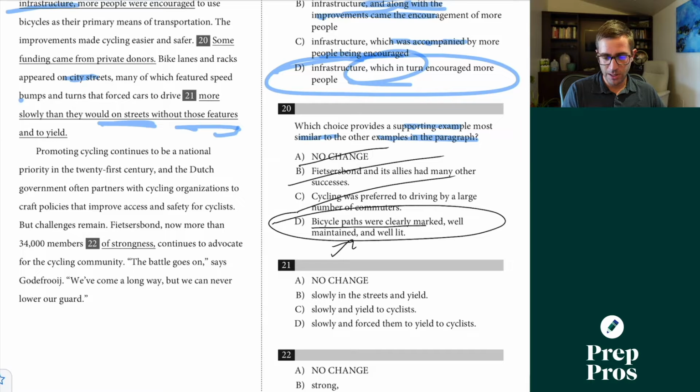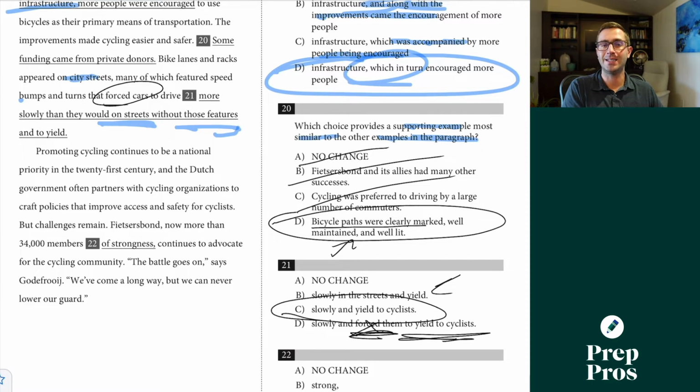Slowly and force them to yield to cyclists. Well, we already know we're talking about that portion there, because they're being forced because of the features there. We already said forced here, so that's redundant. Slowly in the streets and yield. Now it would be a little confusing about what they're yielding to. So C, it's our most concise, and it's also keeping the same idea of the sentence and making it clear what's really happening in there.